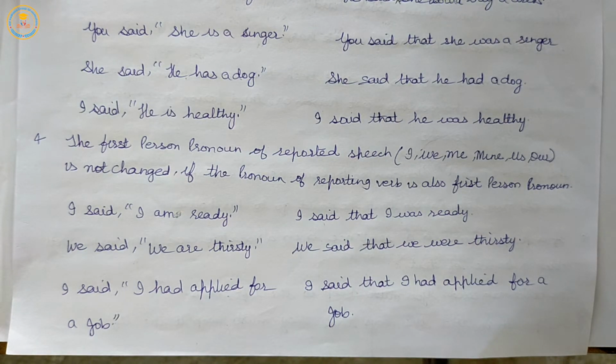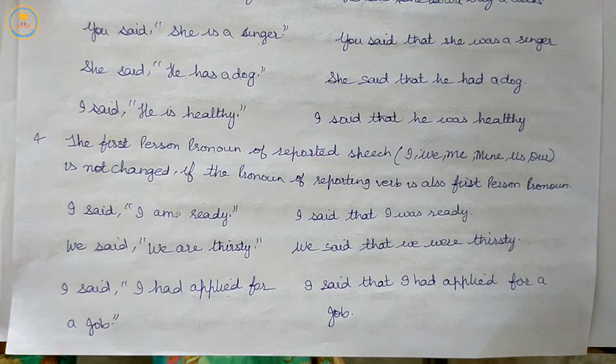The second person pronoun, you, yours, of the reported speech is changed according to the object of the reporting verb. And the third person pronoun in the direct speech will not change in the indirect speech; the third person pronouns he, she, it, they, his, him, them of the reported speech will not be changed in the indirect speech.